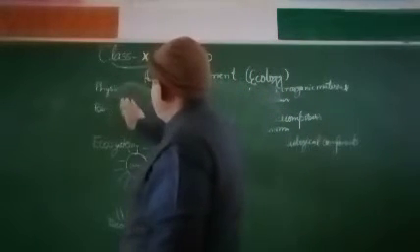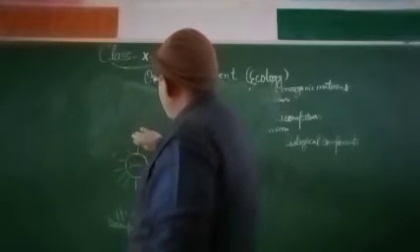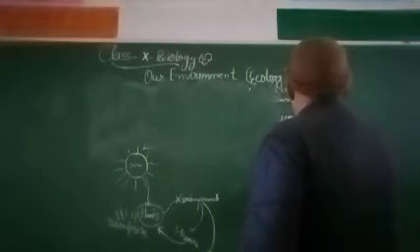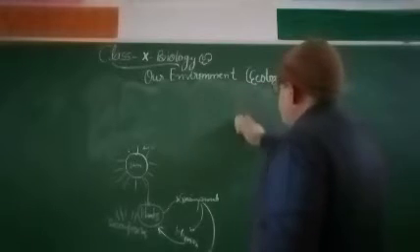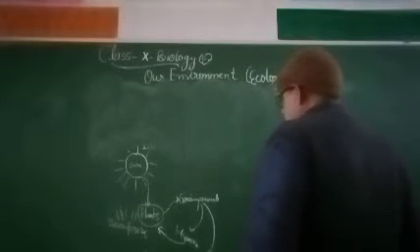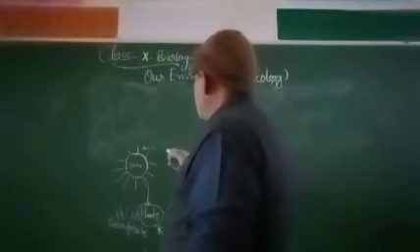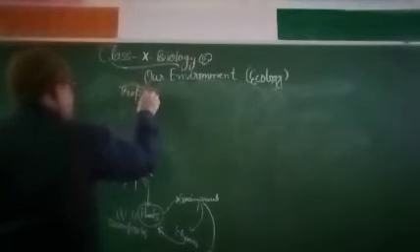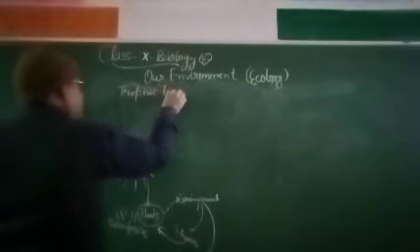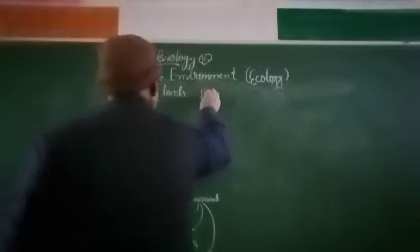Trophic level in an ecosystem, like producer, primary consumer, secondary. Primary producers are... So see, like this, trophic levels, you can understand the trophic levels. Trophic levels are producers